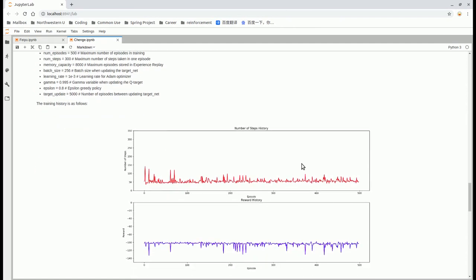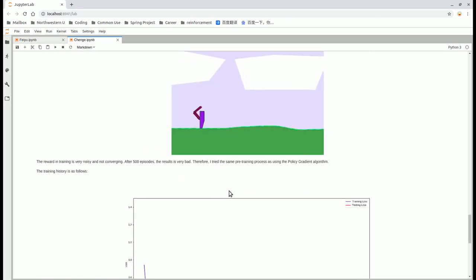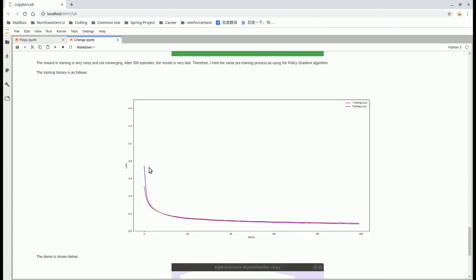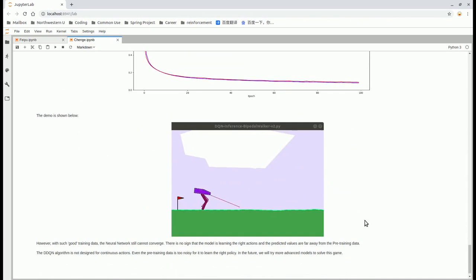In the training, you can see that it doesn't converge. The reward doesn't rise, and the demo is very tricky here. After that, I use the same pre-training data as used in the previous sections, and you can see the training is working very well, but it still doesn't give the right policy.